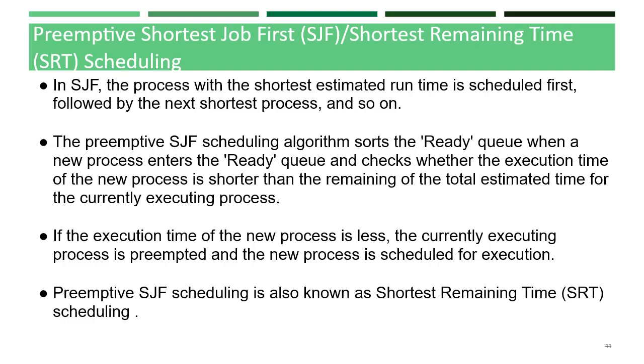Thus, preemptive SJF scheduling always compares the execution completion time of a new process entering the ready queue with the remaining time of completion of the currently executing process, and it schedules the process with the shortest remaining time for execution. Preemptive SJF scheduling is also known as shortest remaining time, SRT, scheduling.